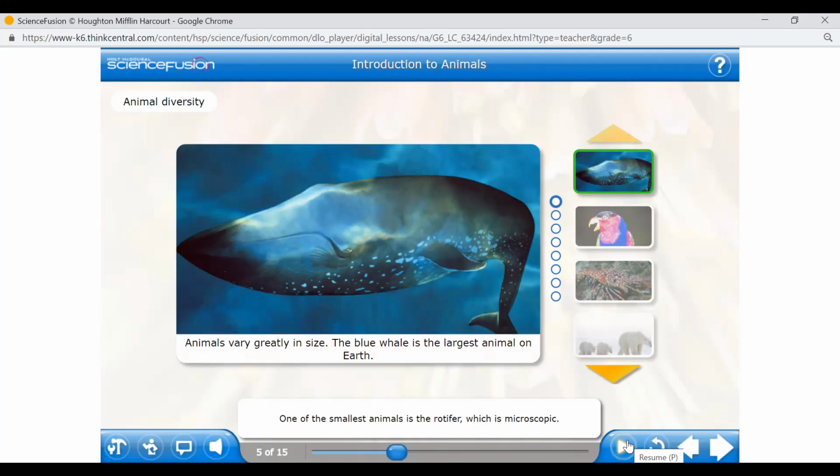It has to be seen in a microscope. Smaller than the period at the end of this sentence. At least this period, a full stop, you can look at normally, but this rotifer you cannot see with your eyes. It is microscopic. Animals can vary in size.